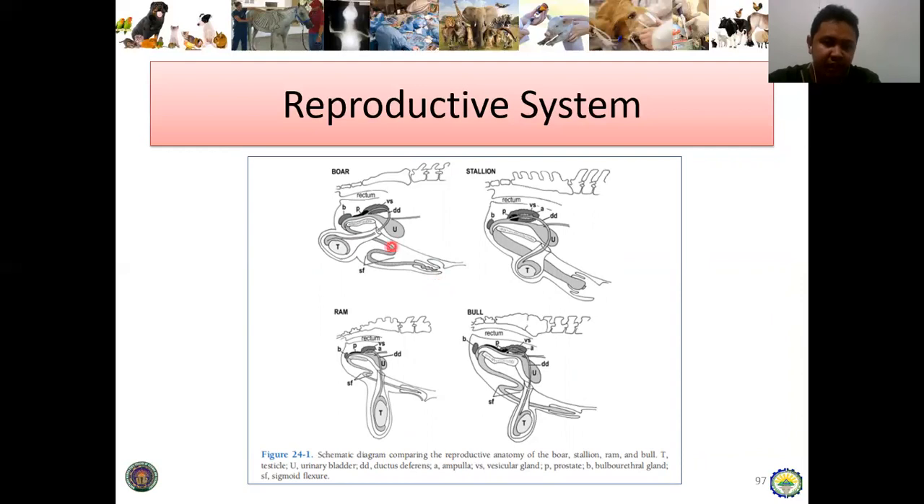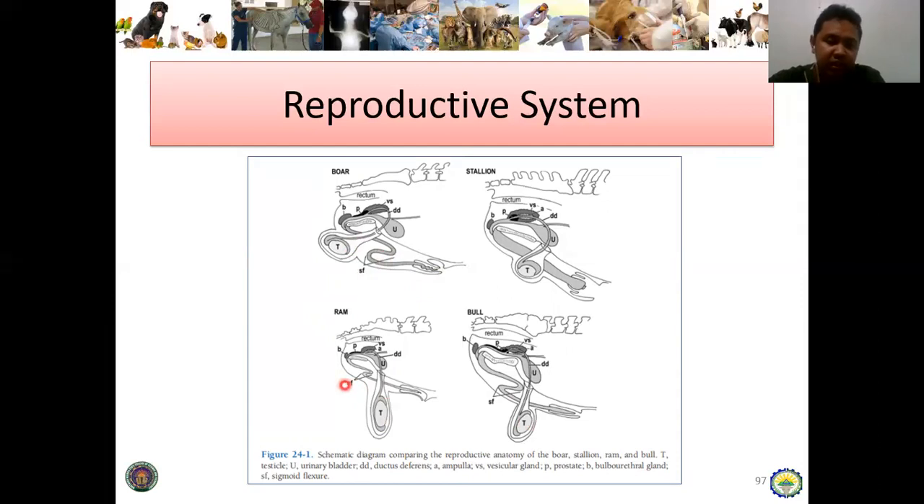So as you can see, the boar, ram, and the bull have a sigmoid flexure. What is a sigmoid flexure? Actually, it is a sort of flexure that lets the penis be retracted, and it extends so that it can penetrate the vagina of their female counterpart. So you also need to take note that the sigmoid flexure of the boar is located anterior to the testicles, and in the ram and the bull, posterior.